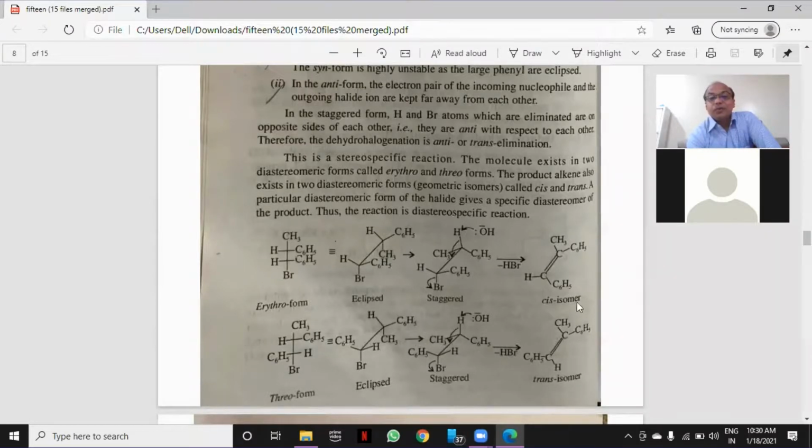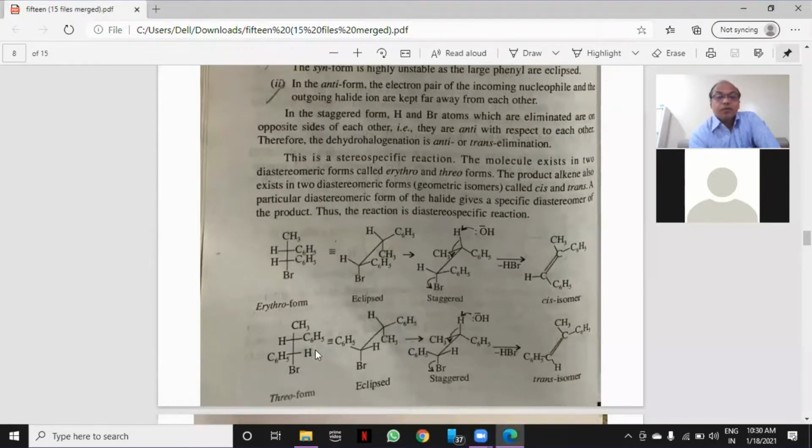This staggered form will produce the cis isomer. Now the erythro form will produce the cis isomer. Okay, remember, erythro produces the cis isomer, which is a stereospecific reaction. Similarly, if you take the threo isomer, C6H5 and C6H5 and both H are on the opposite side, both are on the opposite side.